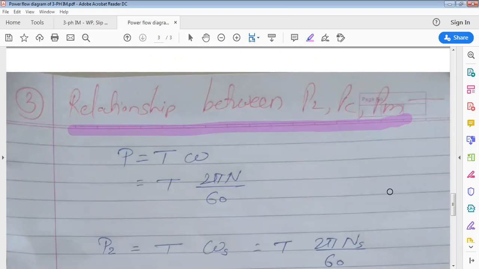Yes. Can I continue with the derivation? Ten minutes more? Okay.